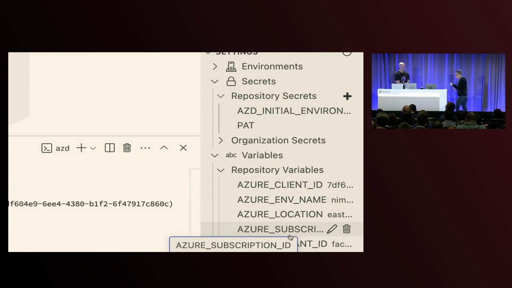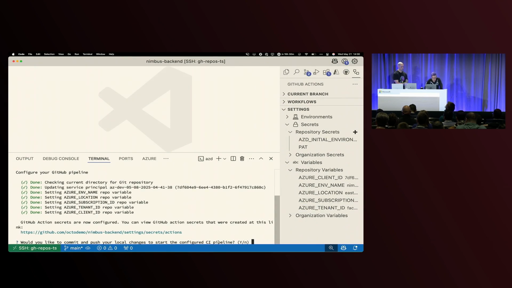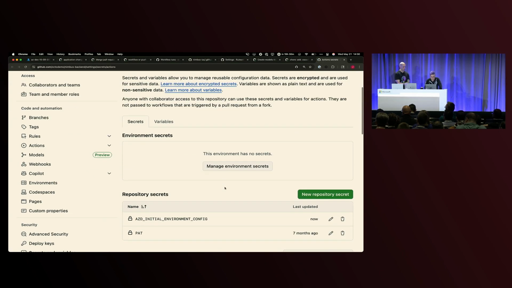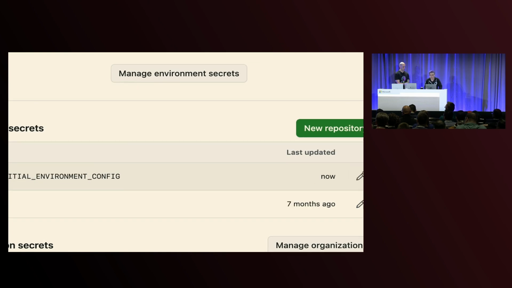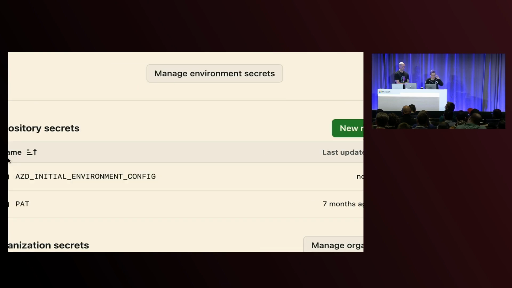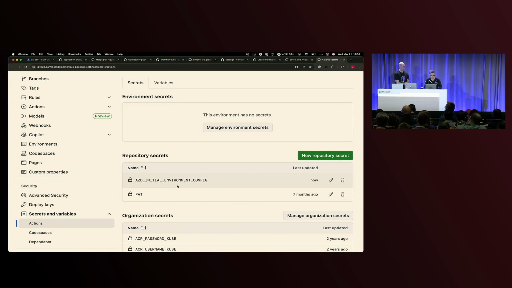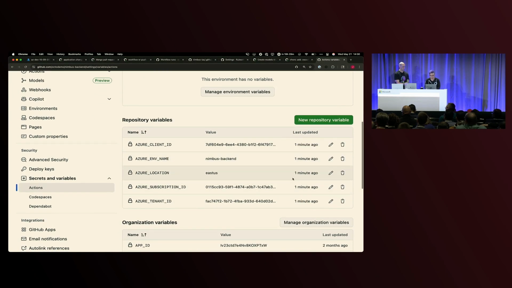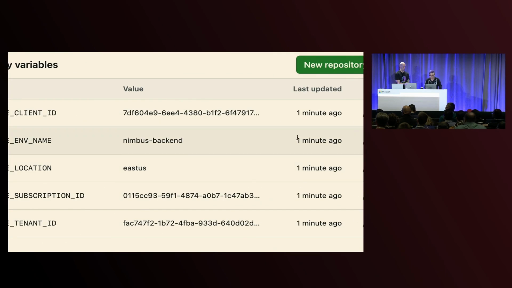And let me show you real quick what that did on the repo itself. So we'll open the repo tab. You can see this is live. It just updated now. So we got our secret for our azd initial environment config. And under variables, we also have variables that updated just now as well.